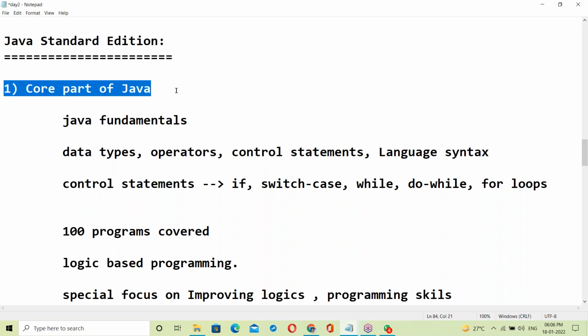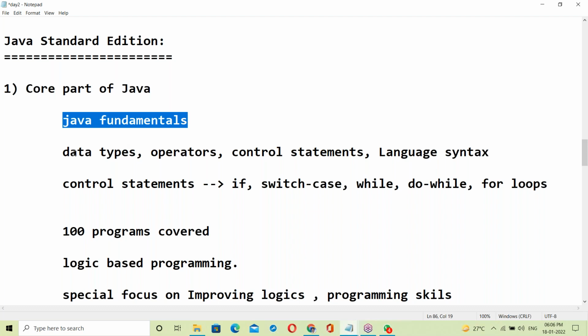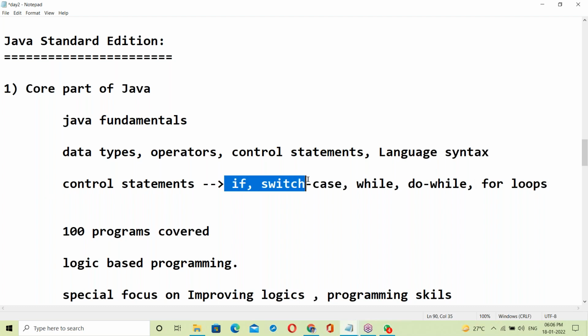In the core part of Java, first is Java fundamentals: data types, operators, control statements, language syntax. Control statements are like in the C language. The same concepts are available here: if statements, switch case, while, for loop, same as in C.